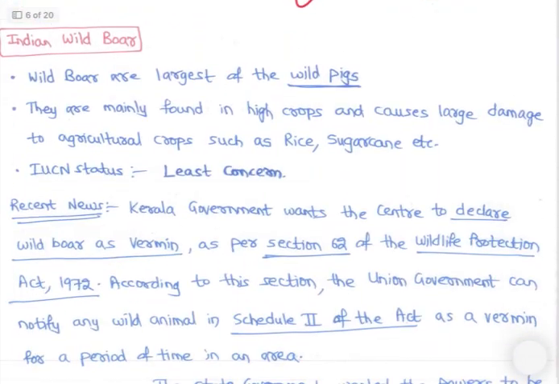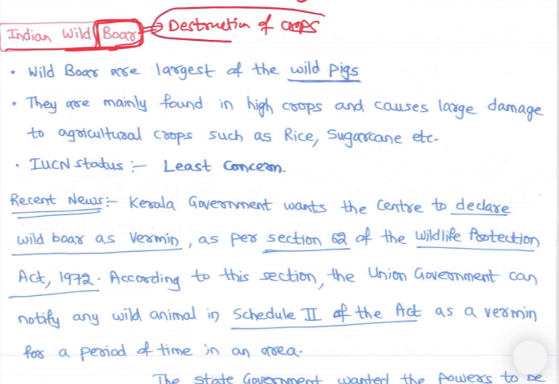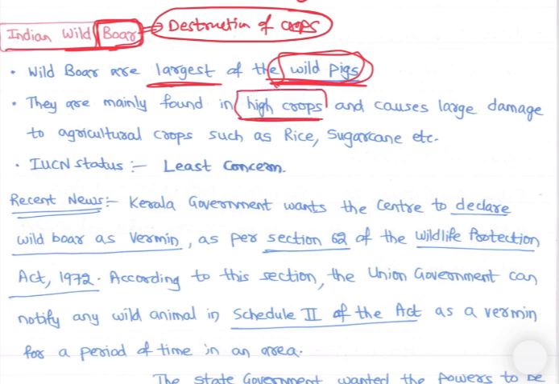Now Indian wild boar, right? Boar is what? Pig, right? Indian wild pig. They are well known for destruction of crops, right? So let's study. So wild boar are the largest of wild pigs, right? They are mainly found in high crops, right?